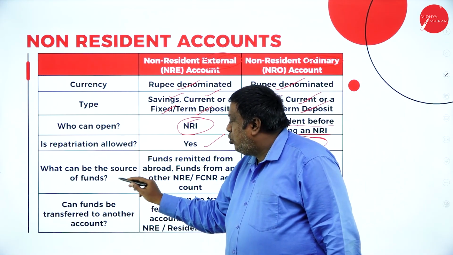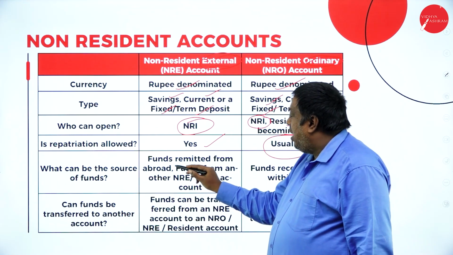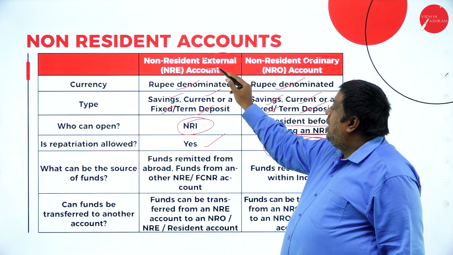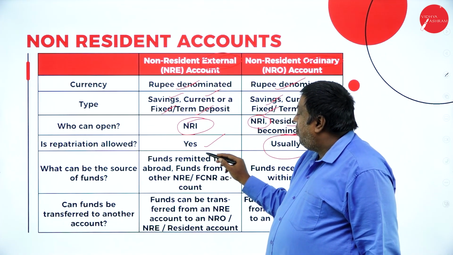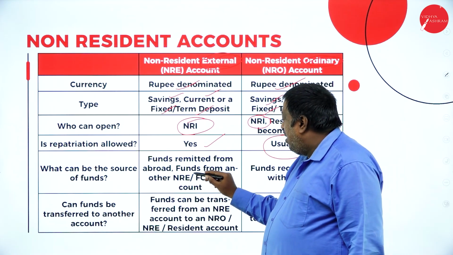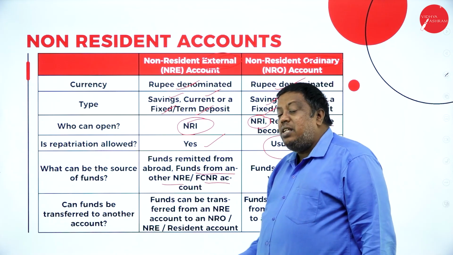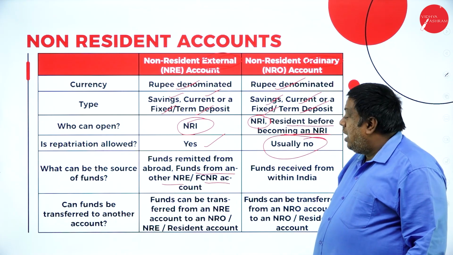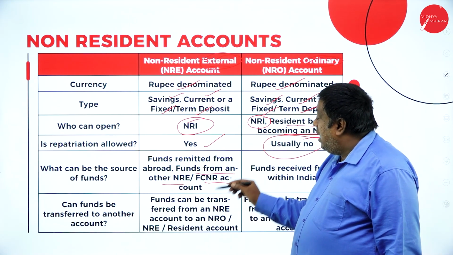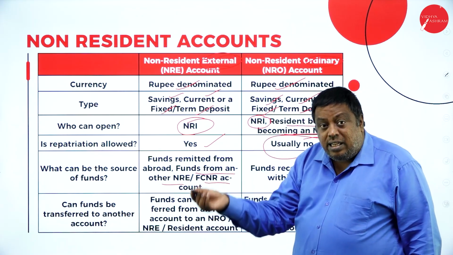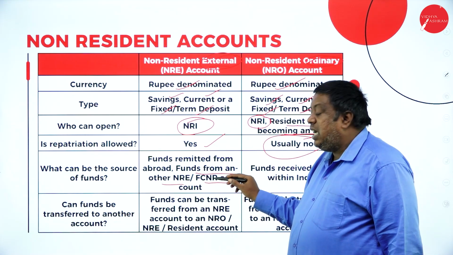And what can be the source of funds? Funds remitted from abroad means any amounts which are remitted from abroad will be accepted. Funds from another NRE or FCNR account means the funds can be transferred to the account by either any other NRE or FCNR.